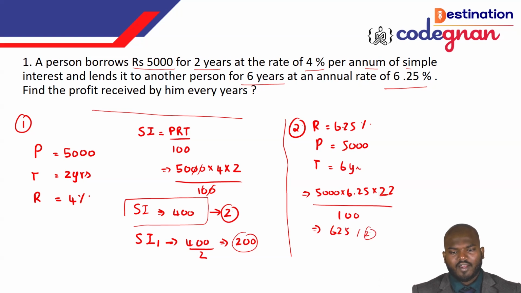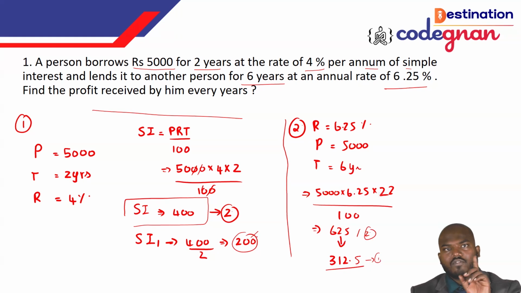So why are you calculating the 625 for 2 years? If for 2 years it is 625, then for 1 year we can call it 312.5. So initially he was paying 200 rupees for 1 year, and he was getting 312.5 rupees for 1 year.